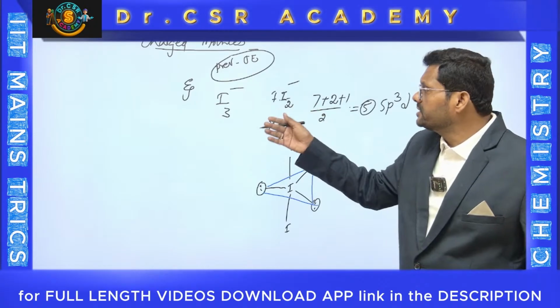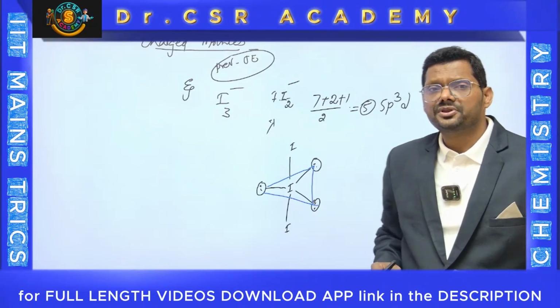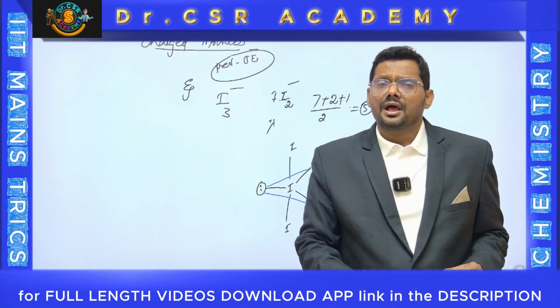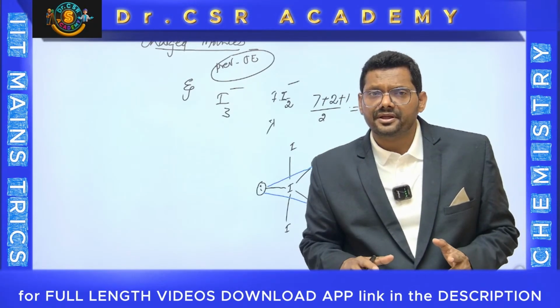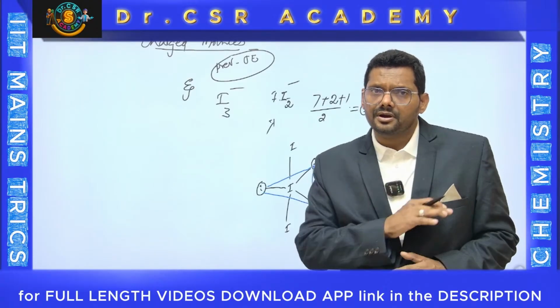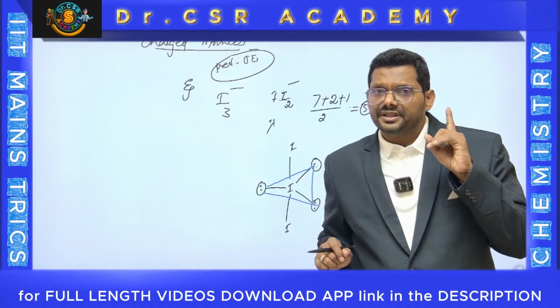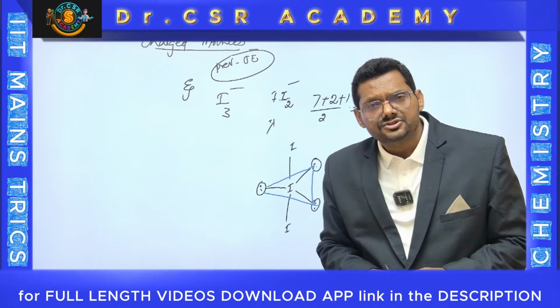XeF2 and I3 minus are isostructural species. Isostructural means having the same type. It was a previous JEE question. Isostructural means not having the same hybridization, not the same geometry, not the same shape, but having the same type. Suppose CO2 is linear, XeF2 also linear, will they be isostructural?